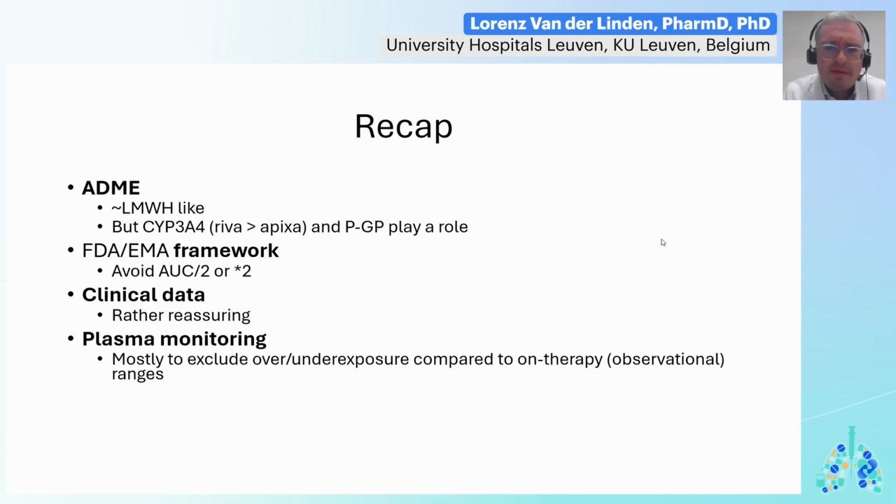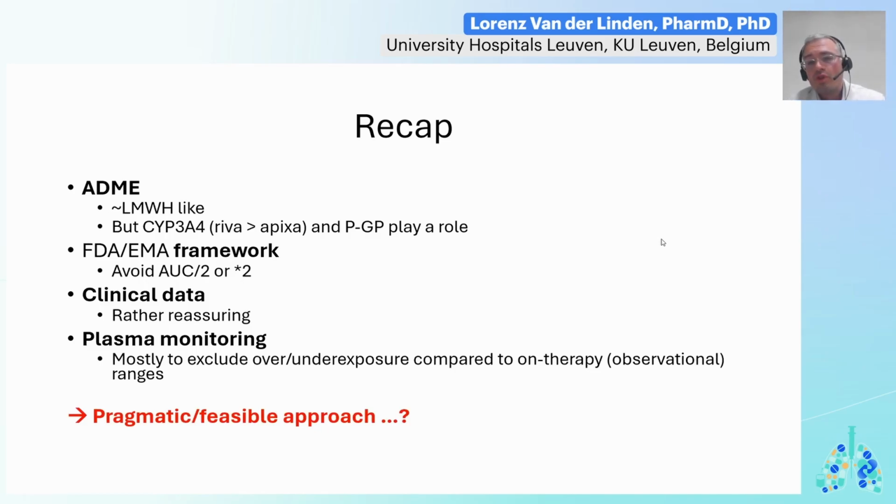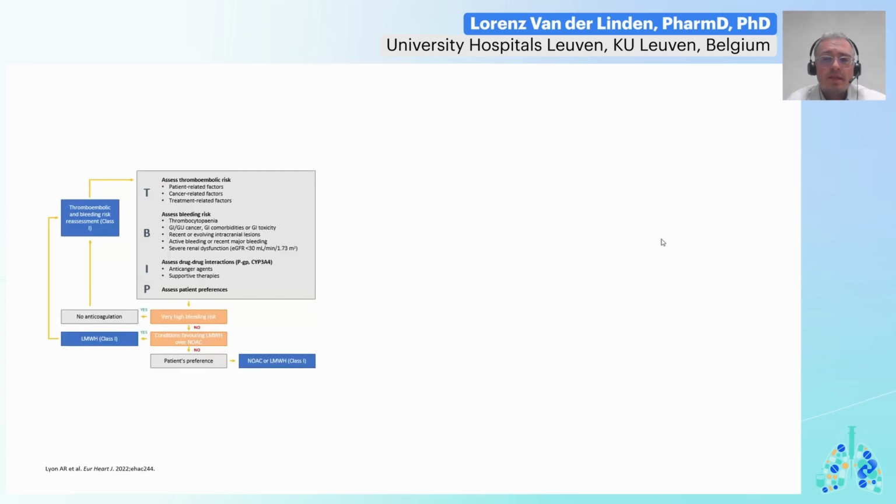So we have seen that DOACs behave like low molecular weight heparins with a high propensity for drug-drug interactions, depending on the DOAC. Most therapies do not lead to a doubling or halving of steady-state AUC and are actually allowed. Clinical data up to now are rather reassuring, and plasma monitoring might have a place, but we should refrain from over-interpreting these data. So what would now be a feasible, pragmatic approach? And here on the left, you can see the proposal on how to think about, how to assess, how to select anticoagulation in the setting of cancer-associated thrombosis as recommended by the European Society of Cardiology.